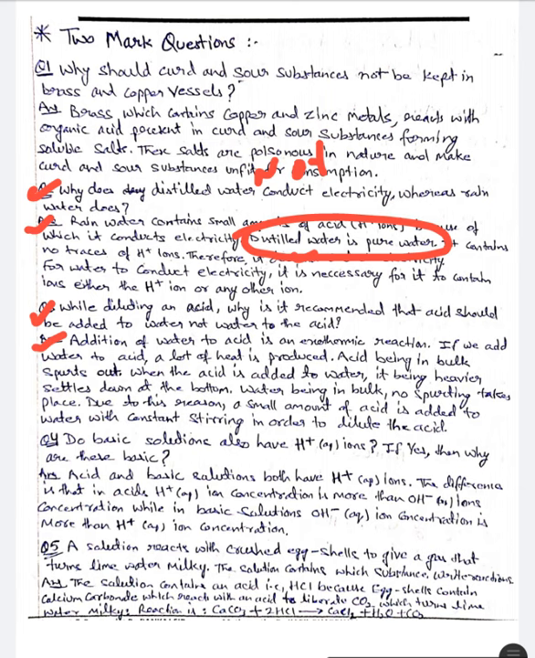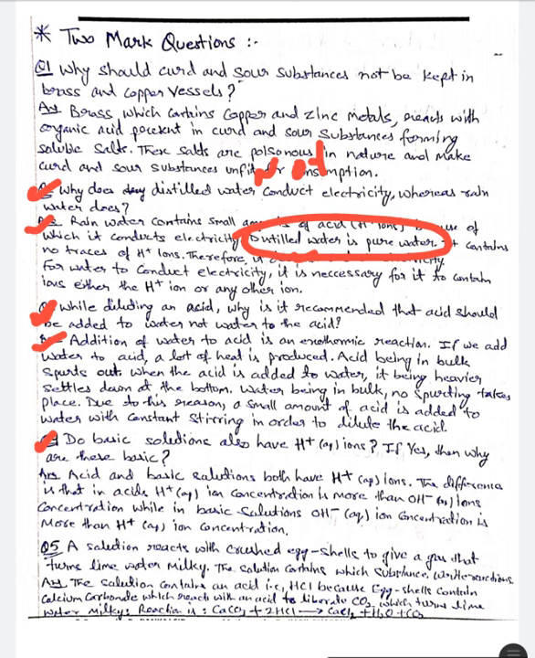When the acid is added to water, it being heavier settles down at the bottom. Water being in bulk, no spurting takes place. Due to this reason, a small amount of acid is added to water with constant stirring in order to dilute the acid. Now, this is a very important question. Let us move on to the next question.